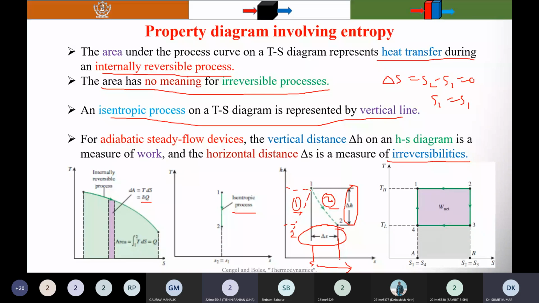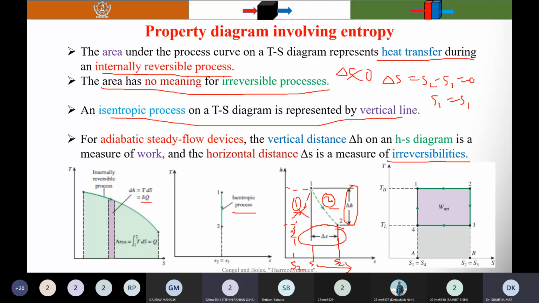So this process is possible. But in the first curve, the entropy has decreased from S1 to S2, so delta S is negative. It means it is impossible. So this process is not possible because it violates the increase of entropy principle.